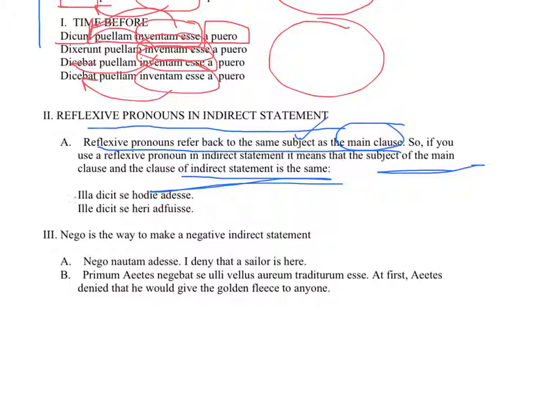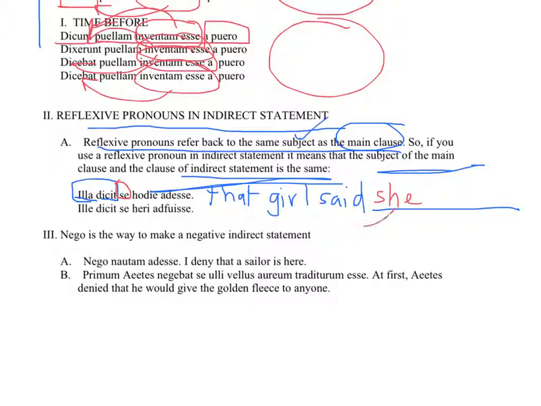So for example, illa dicit, there's your main clause, that girl, or that woman, that girl said, there's your main clause, say, which is your reflexive pronoun, that girl said she, meaning that girl, it's the same as the main clause, that girl said that she herself was present yesterday. Adesse hodie. Hodie is yesterday. Adesse means was present.